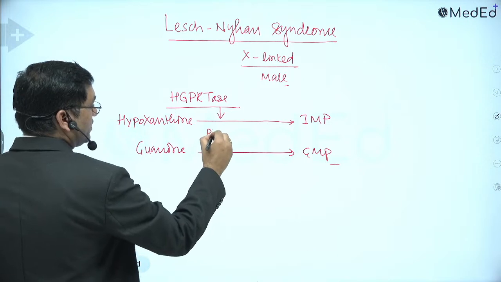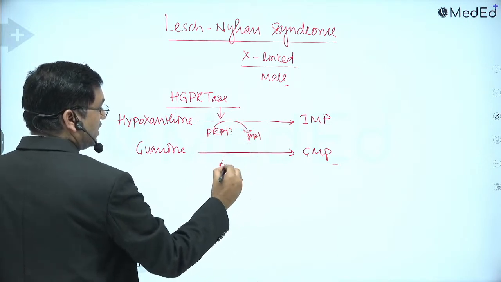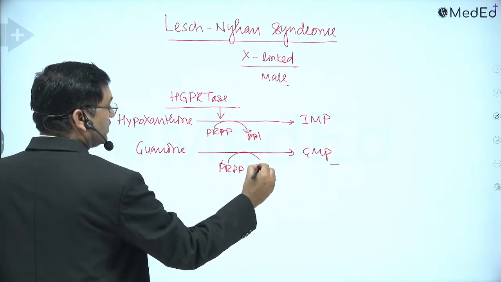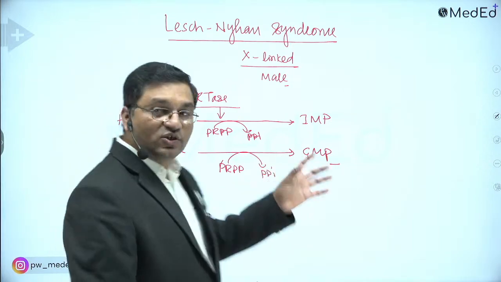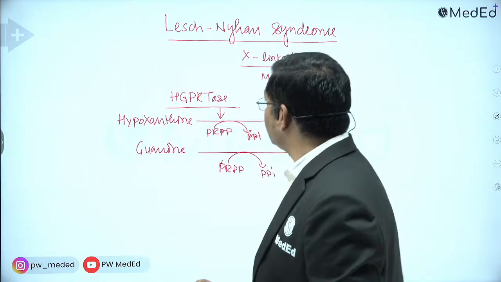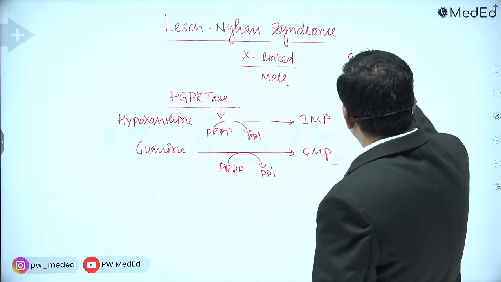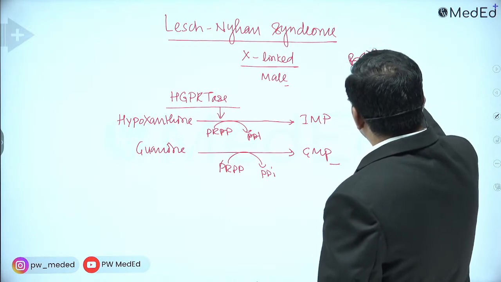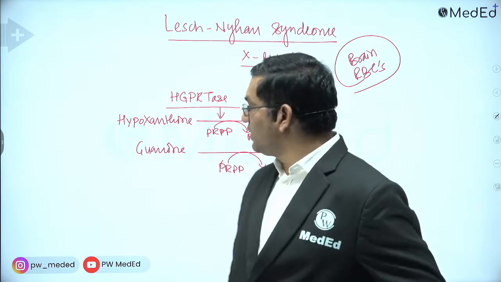PRPP is required for this step, and it is converted to inorganic pyrophosphate. As nucleotide synthesis decreases, and it is an important pathway in the brain and RBCs, that causes the neurological manifestation in the form of self-mutilating activity.